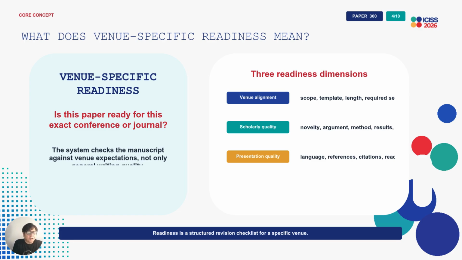Venue-specific readiness means checking whether this exact paper is ready for this exact conference or journal. The system doesn't only check grammar or general writing quality. It checks three practical dimensions: venue alignment, scholarly quality, and presentation quality.